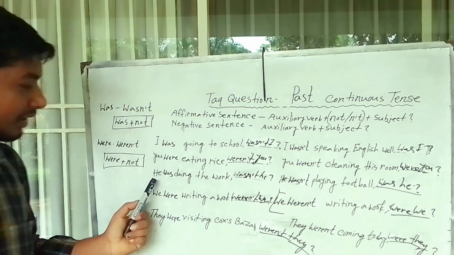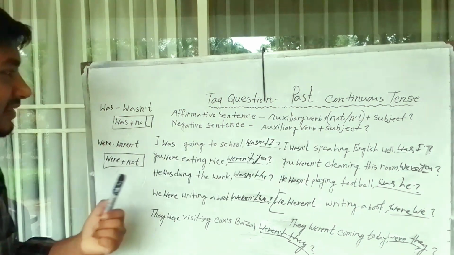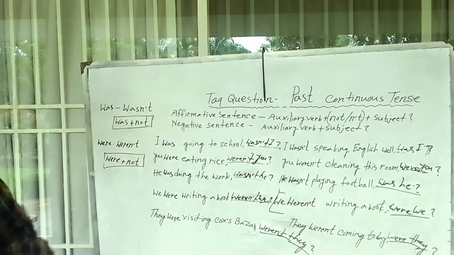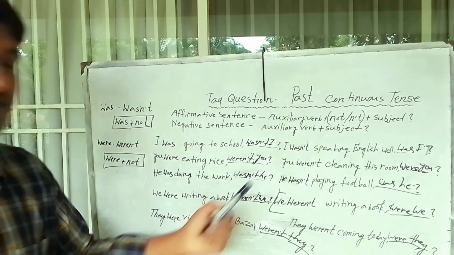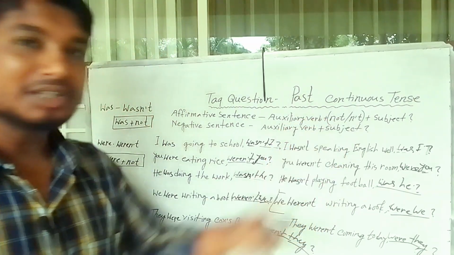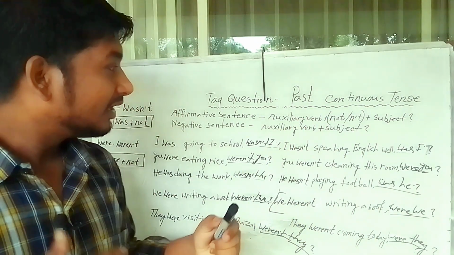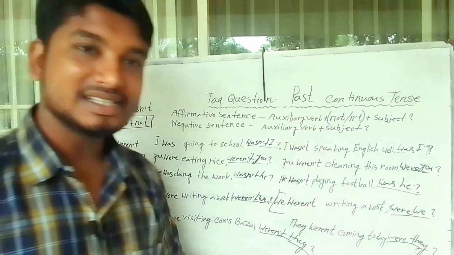Third sentence: he was doing the work. This sentence is past continuous tense plus affirmative sentence. So we know that auxiliary verb plus not plus subject. This tag question is wasn't he. He wasn't playing football. This sentence is past continuous tense plus affirmative sentence. So we know that auxiliary verb plus not plus subject. This tag question is wasn't he.